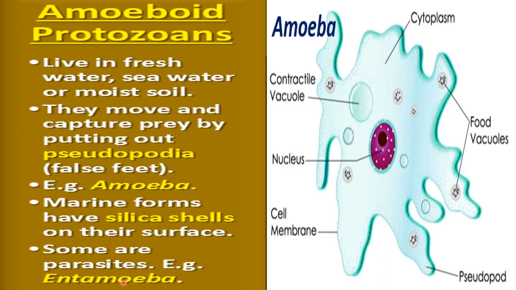The complete name, you can take example of Entamoeba histolytica, a type of protozoan which is found inside the intestine, okay, which acts like a parasite and cause the disease when enter inside the intestine. Okay, so these protozoans can be parasites also.